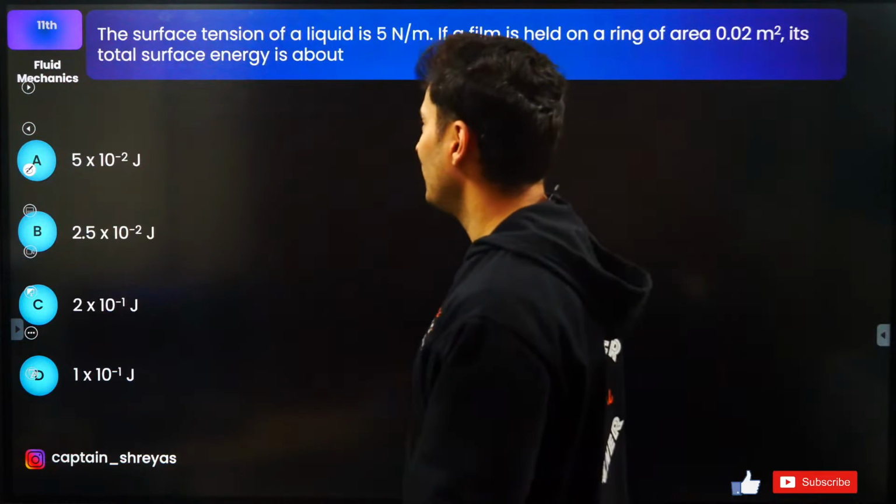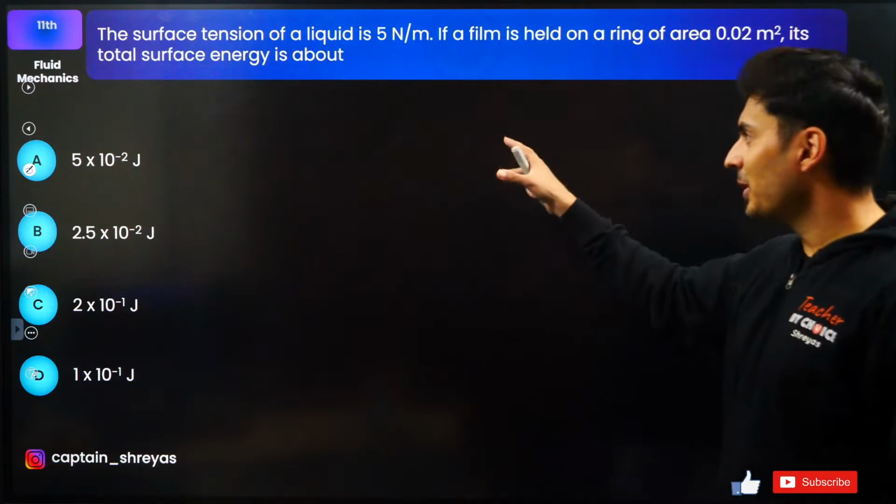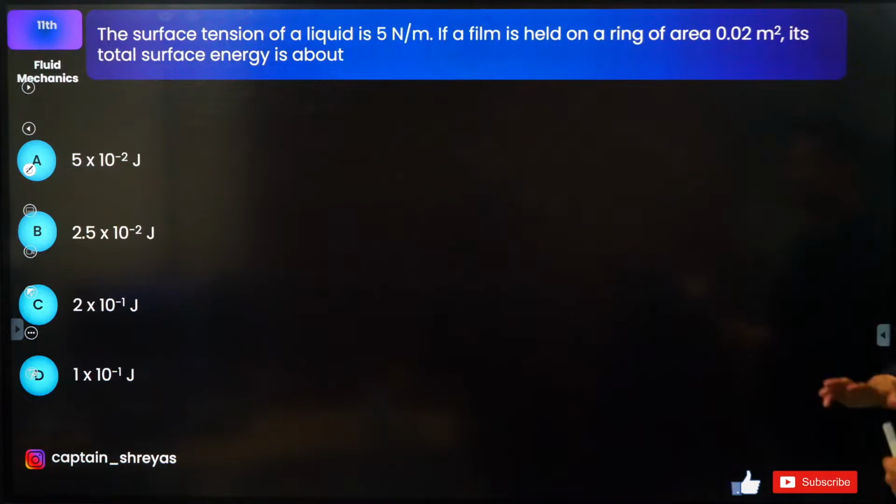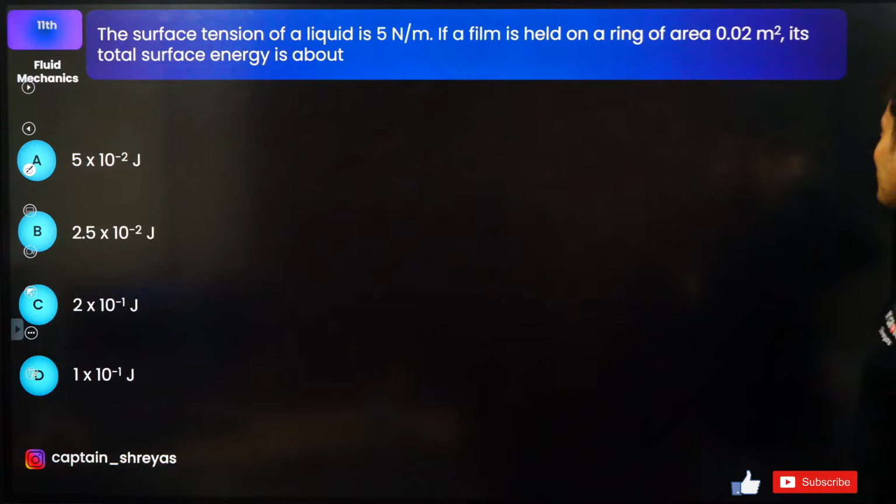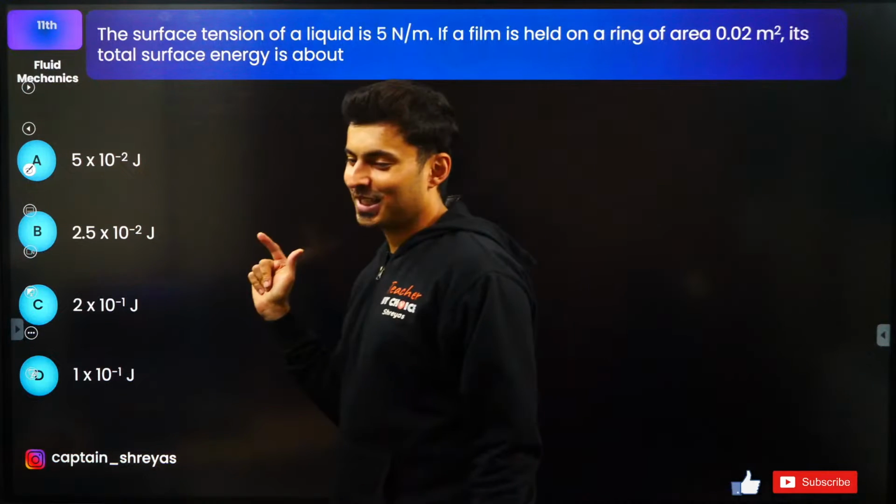Let's move on to the next one. Surface tension. A lot of students are going to make mistakes in this, I guess. Surface tension. A film is held of area 0.02. The surface energy is about.